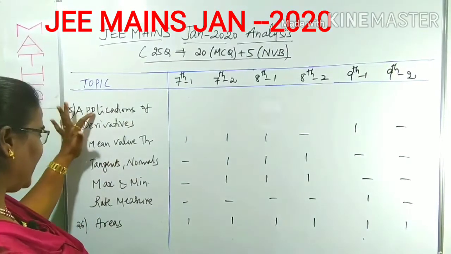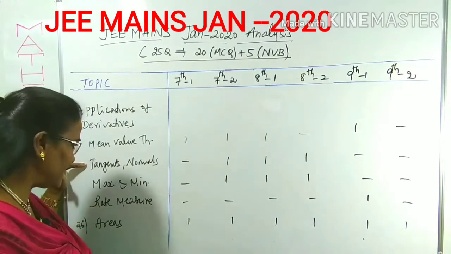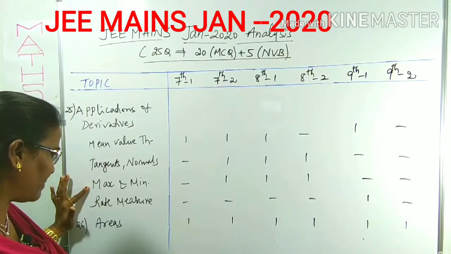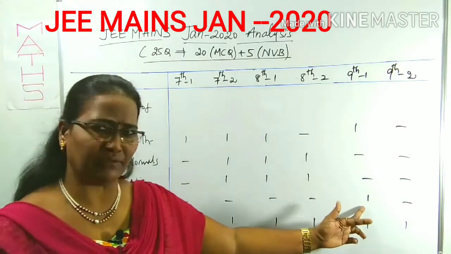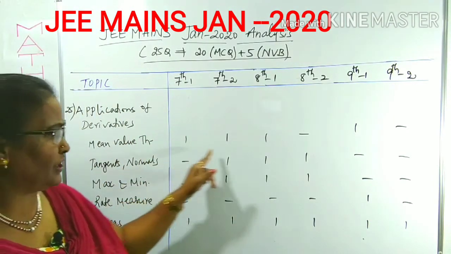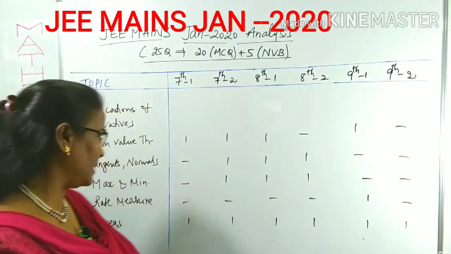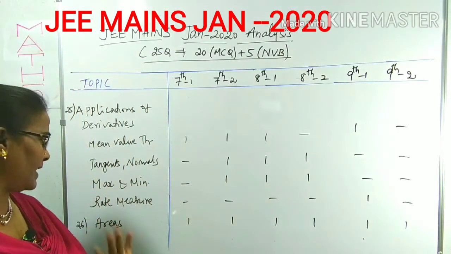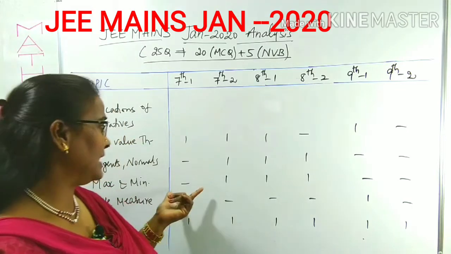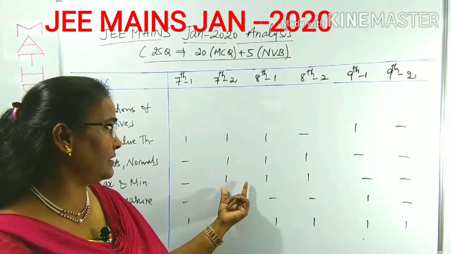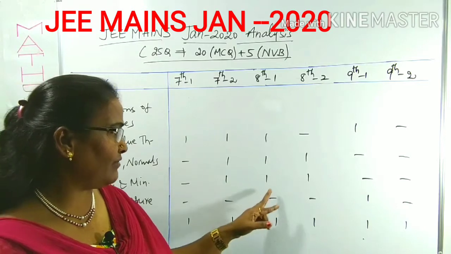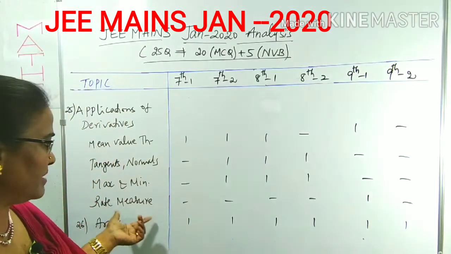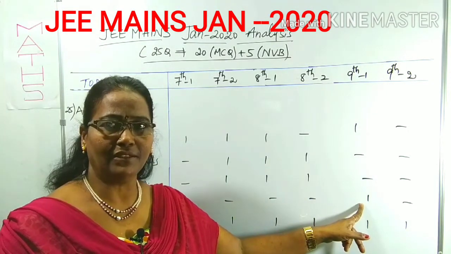Part, applications of derivative: there will be mean value theorem, tangents, normals, maximum, minimum, as well as rate measure. Rate measure is given only in one of the shifts. The mean value theorem is almost all there except two assumptions. Tangents and normals are also in three shifts. Remaining are as it is. Maximum minimum you can consider, except the seventh one. Remaining are seventh first shift, seventh second one, eighth first one, eighth second one. So my rate measure is only in the ninth first shift.